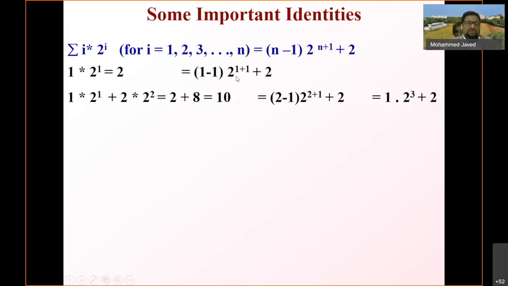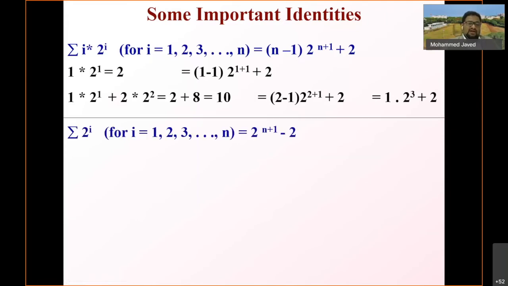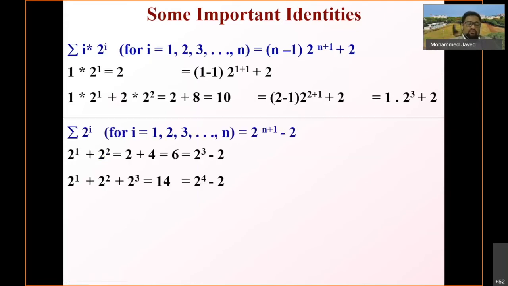Same way, for n equal to 2: 1 into 2 power 1 plus 2 into 2 power 2 becomes 10, and (n minus 1) into 2 power (n plus 1) plus 2, when you substitute, also becomes 10. So left hand side is equal to the right hand side. Another identity is sigma 2 power i for i varying from 1 to n is 2 power (n plus 1) minus 2. See, why we are looking at these identities, because this would help me in solving the complexity.